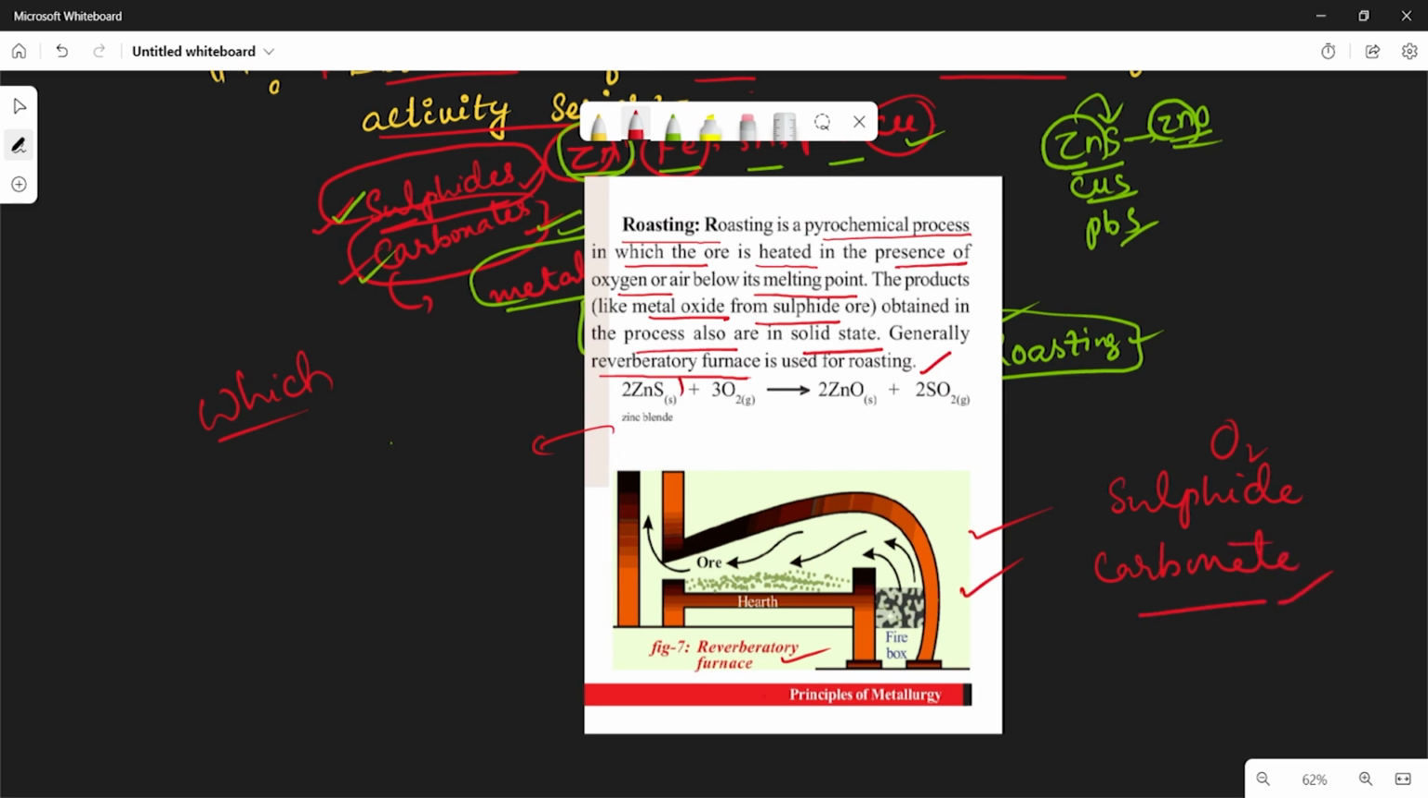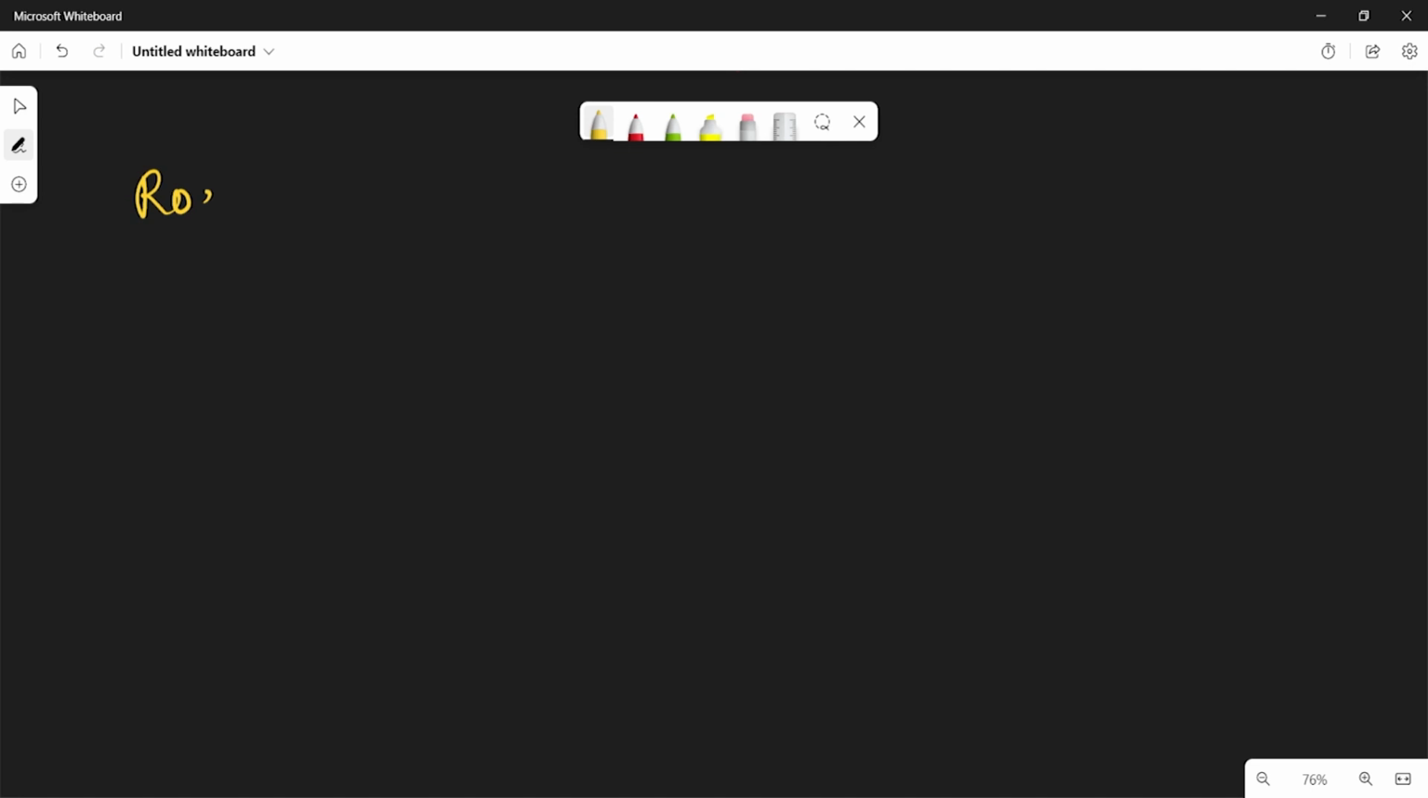So here, if you see the zinc sulfide, by heating the zinc sulfide with excess oxygen, we get zinc oxide and sulfur dioxide. So from the zinc oxide, the zinc metal is extracted easily by heating again in the oxygen. So this is called the roasting method. So we have an idea about roasting.